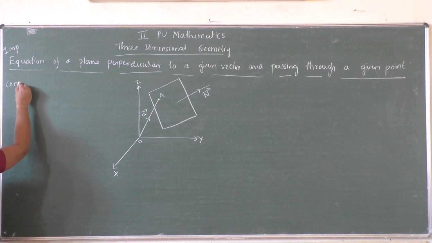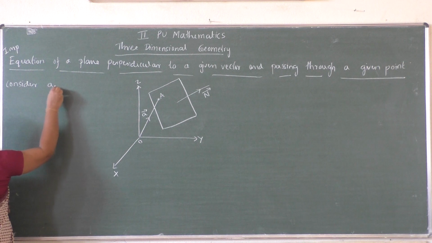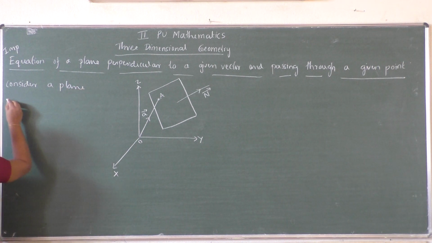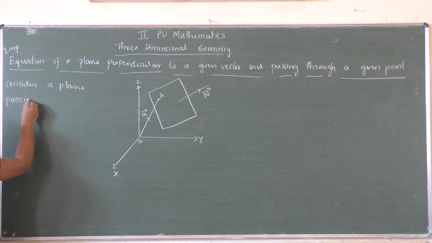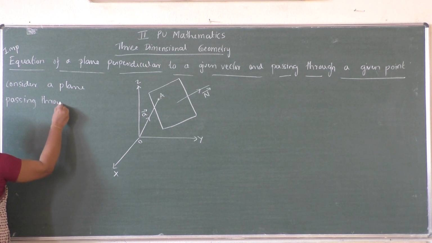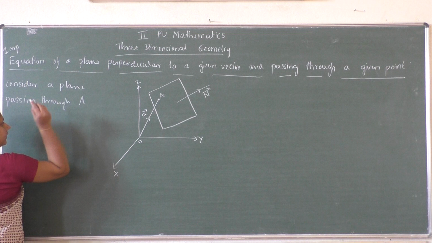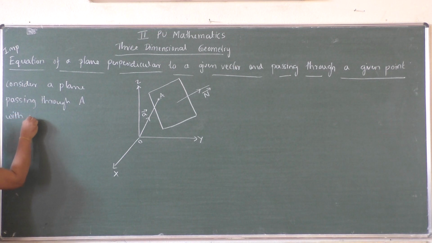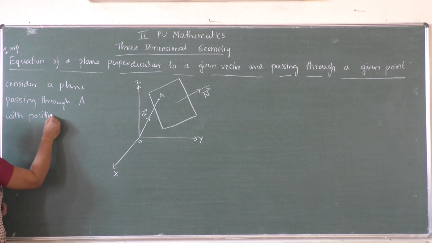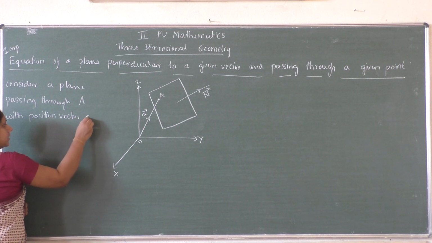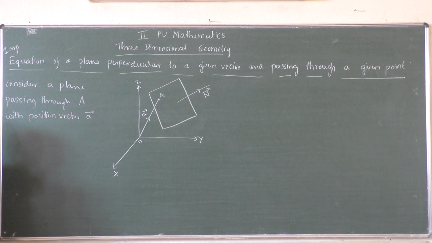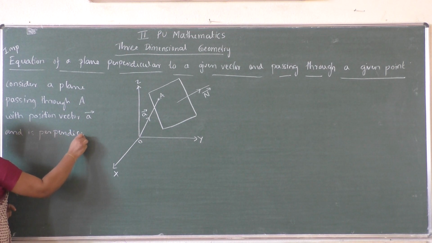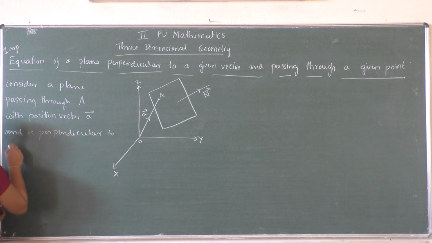So consider a plane passing through point A with the position vector A vector and is perpendicular to a vector capital N vector.